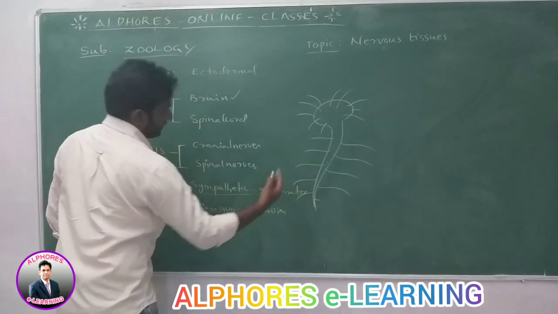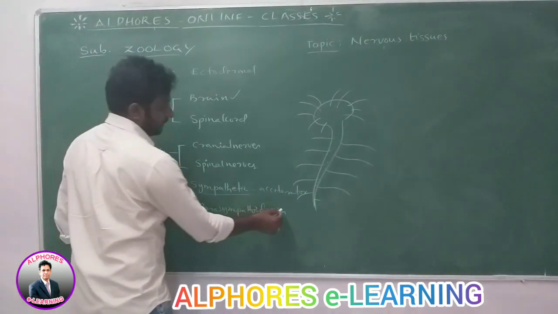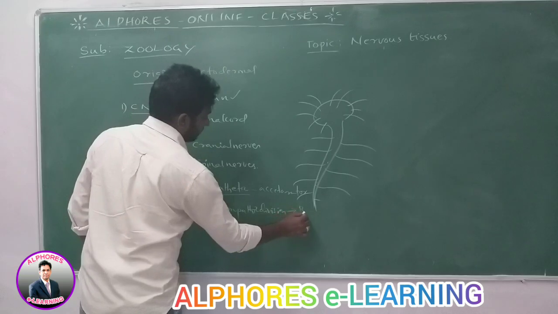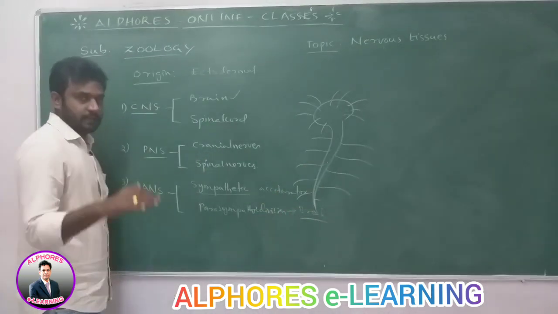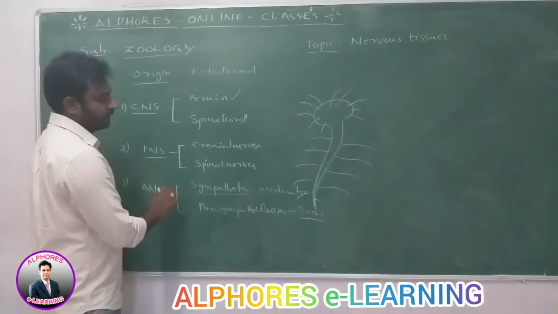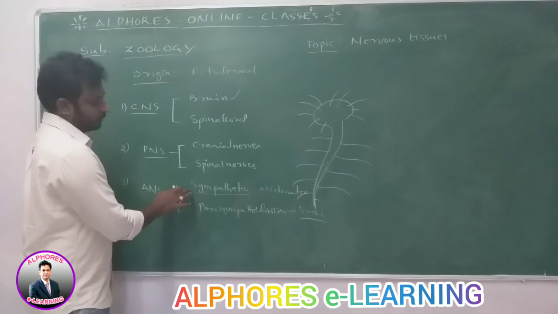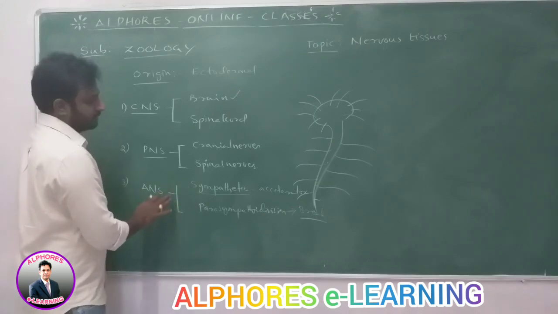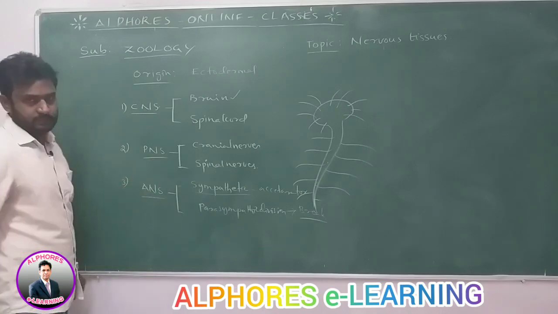Accelerator means that it increases the activity of different organs. The parasympathetic division acts as a brake, which reduces and controls the activities of different organs. So the sympathetic and parasympathetic, these two divisions are included in the ANS.